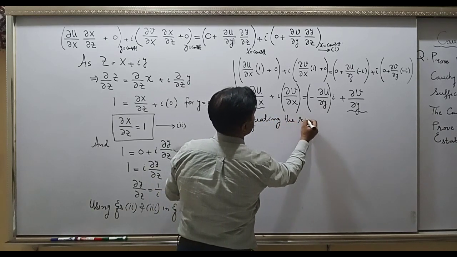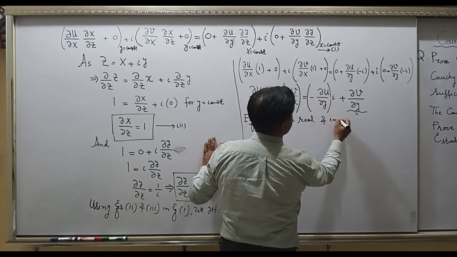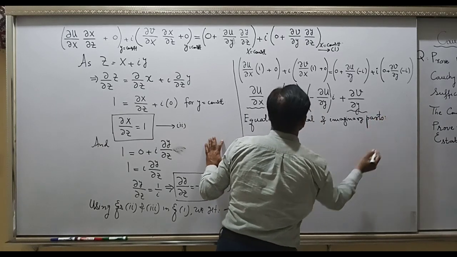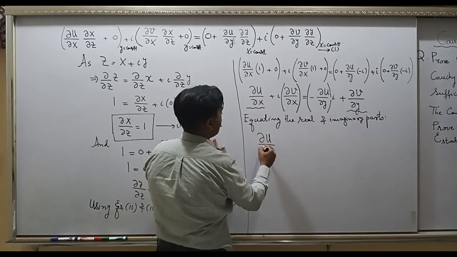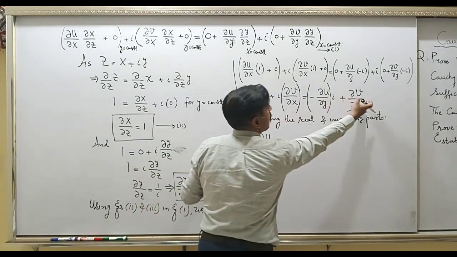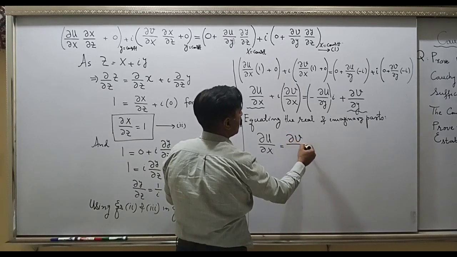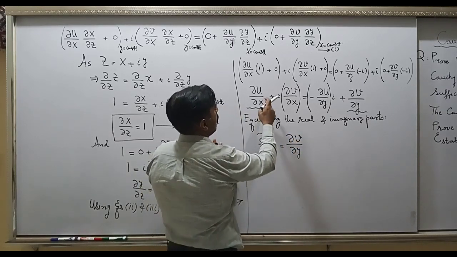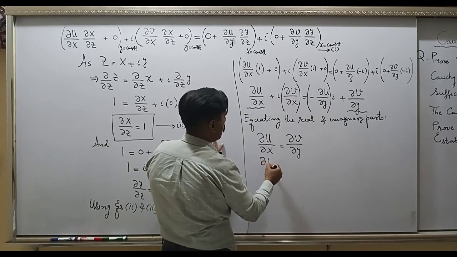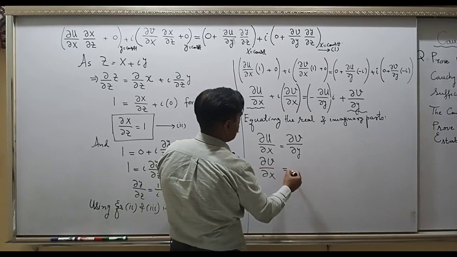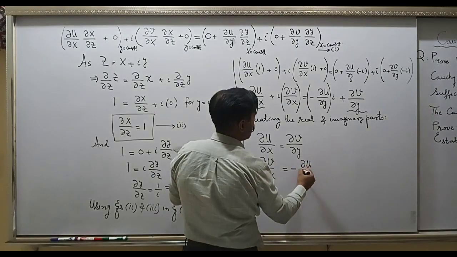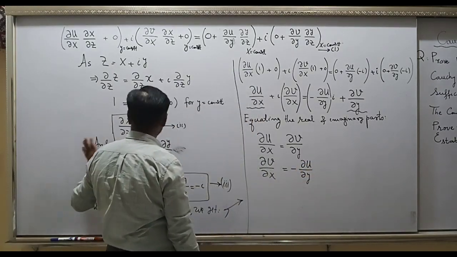the real and imaginary parts. So what you get, partial u by x equal, this is the real part, meaning something without iota, and the real part on the right hand side is partial v over y, and the other thing is the coefficient of iota is partial v by x, and it is equal to, the coefficient of iota is this, minus partial u by y. So these are the conditions.